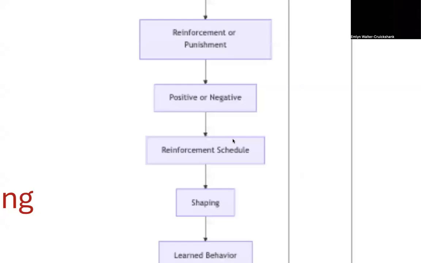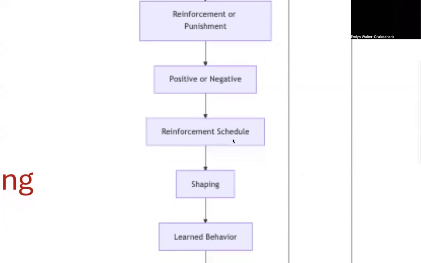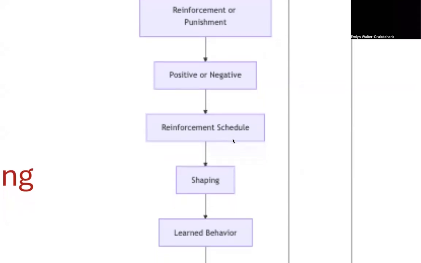The things used in reinforcement are called reinforcers. Primary reinforcers satisfy basic biological needs like food and water, while secondary reinforcers are learned, like money or praise. Now, the timing and frequency of reinforcement matter too. This is what we call the reinforcement schedule. Continuous reinforcement means the behavior is reinforced every single time it occurs. This is great for establishing new behaviors quickly.